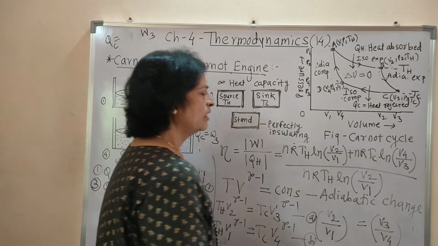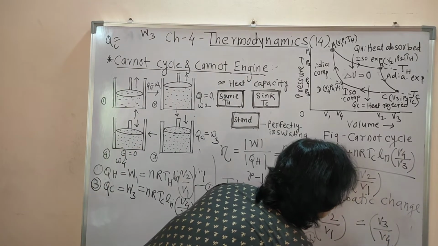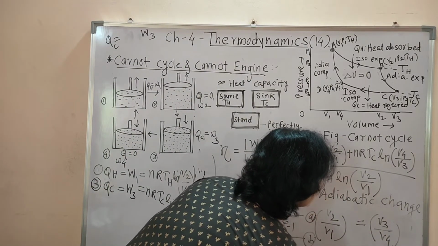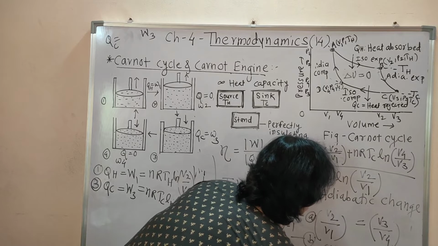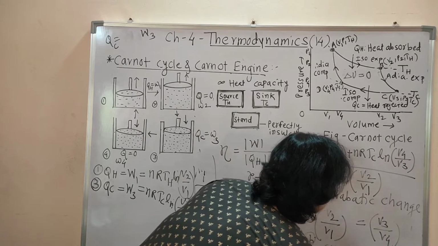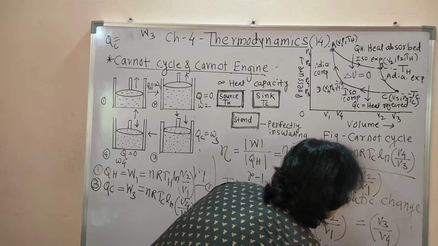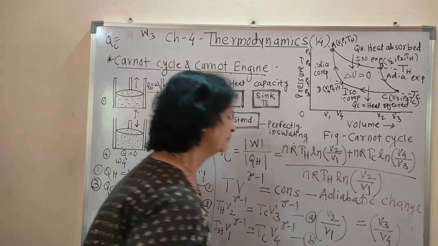Then the value of V4 by V3 is equal to (V3 by V4) raised to minus 1.